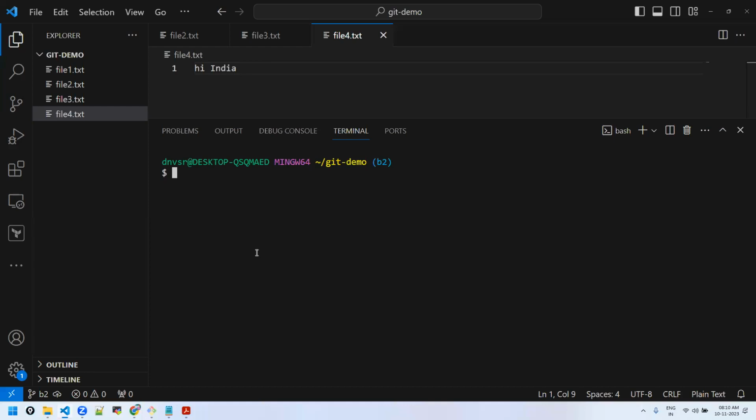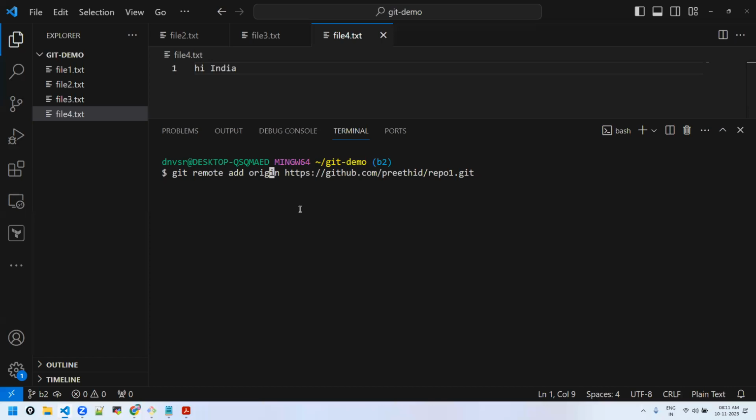Now come to local. You have to map your local repository to this remote. How do you do that mapping? git remote add origin and this URL. What is this origin? Origin is a keyword, or an alias name, for your remote repo. You cannot always use this URL. Once you configure this origin to this URL, next time onwards you will call your remote as origin. You may give any name like my remote or my repo, any name you can give, but the general practice is we give the name as origin.